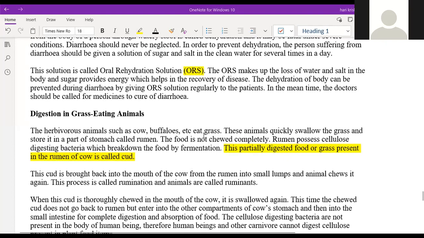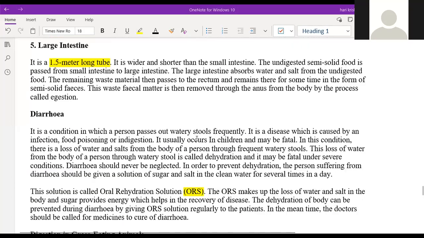So next one is the digestion in grass eating animals. Satvika, what happened? You left the meeting? Sir, I had a power cut. Okay, okay. So Satvika, any doubts in the diarrhea or the large intestine? Just go through it once. Any doubts? No, sir. Okay.